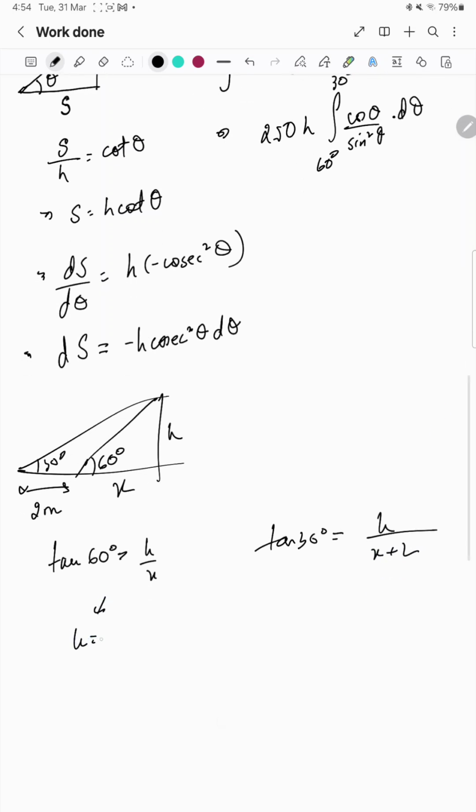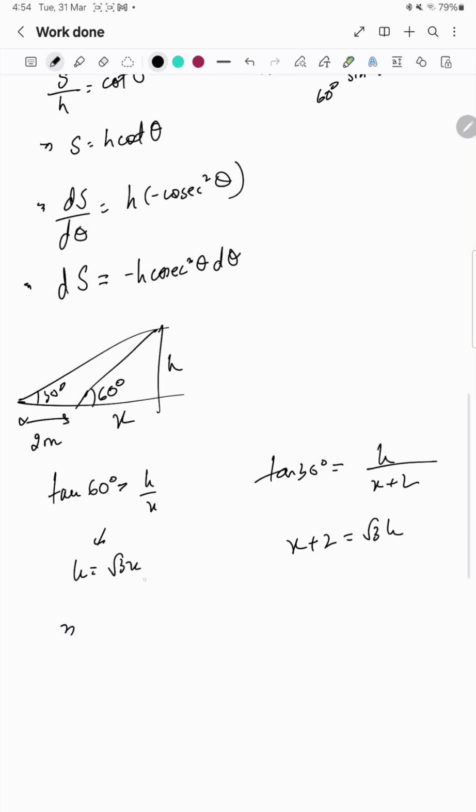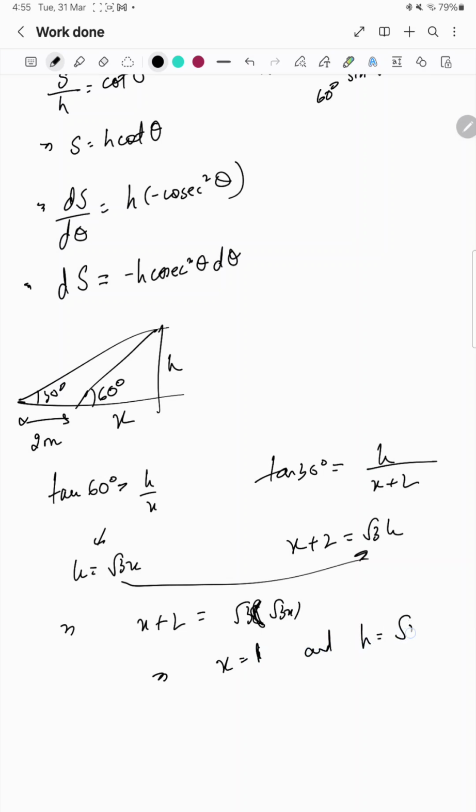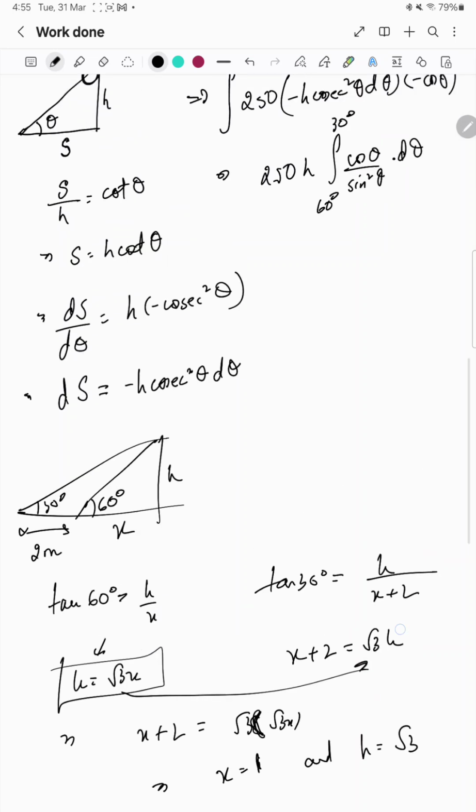From here we get h is equal to root 3 x, and x plus 2 is equal to root 3 h. Putting this value here, x plus 2 is equal to root 3 into root 3 x. So finally we get x is equal to 1 and h is equal to root 3.